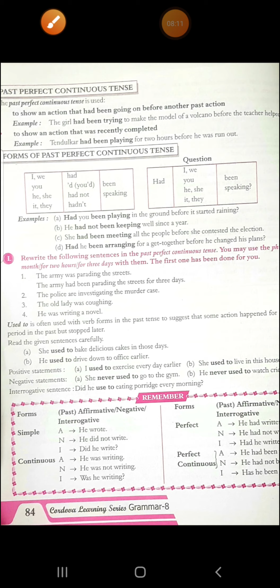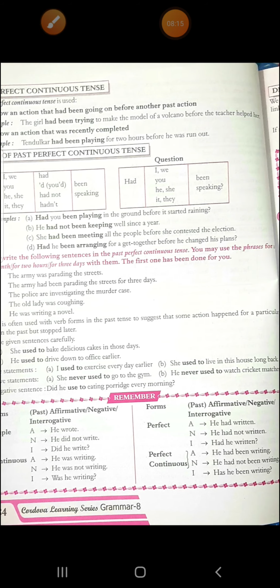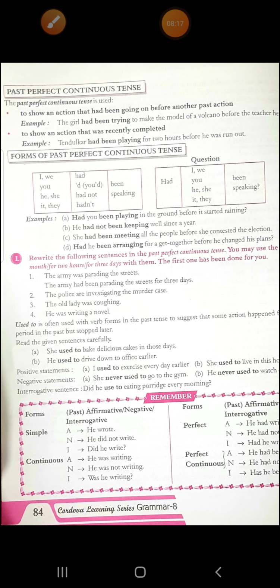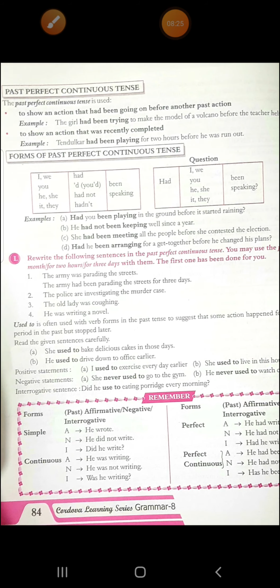Now see what you have to do in this exercise L. You have to rewrite the following sentence in the past perfect continuous tense. You may use the phrase for months, for 2 hours, for 3 days with them. The first one has been done for you. Let's see how we have done this. See the first one, the army was parading the streets. The army had been parading the street for 3 days.